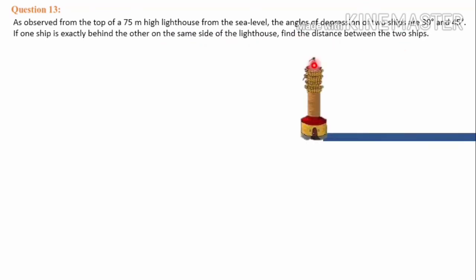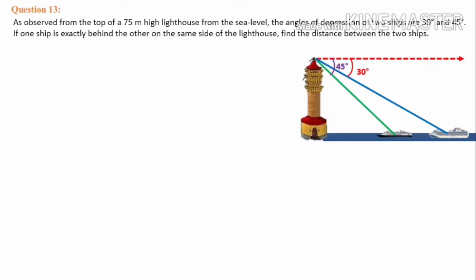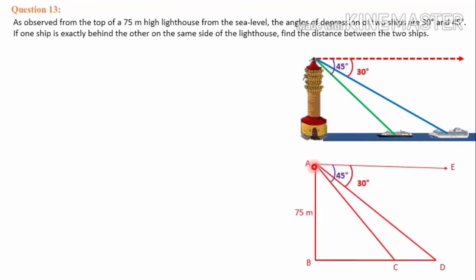Let's visualize the question. There is a lighthouse and a person on the top of the lighthouse observes two ships exactly one behind the other, both on the same side of the lighthouse, at angles of depression 30° and 45°. He observes the first ship at an angle of depression 30° and the other ship at 45°. We are asked to find the distance between the ships. So let's draw the diagram.